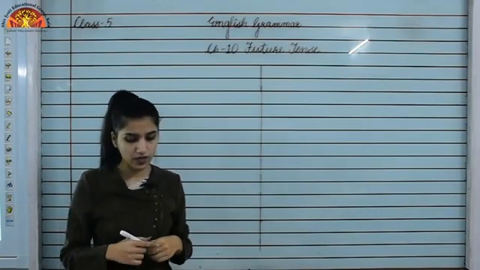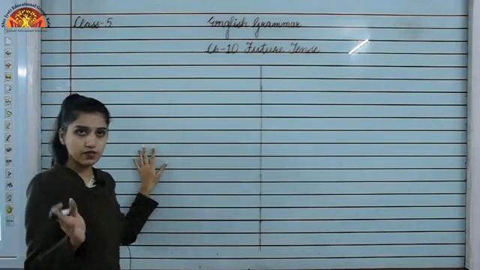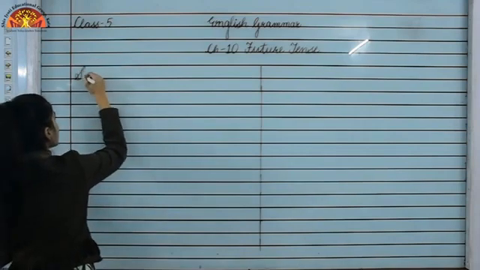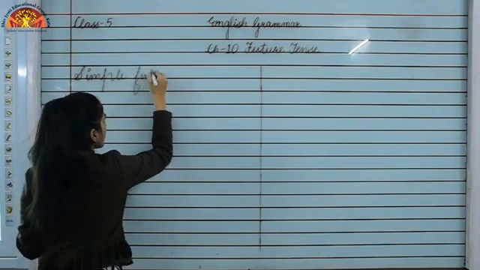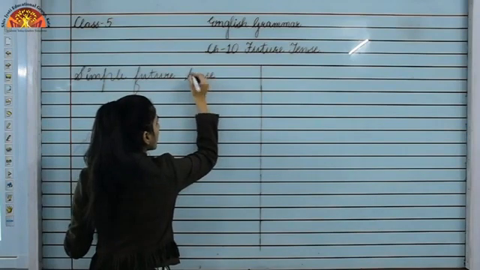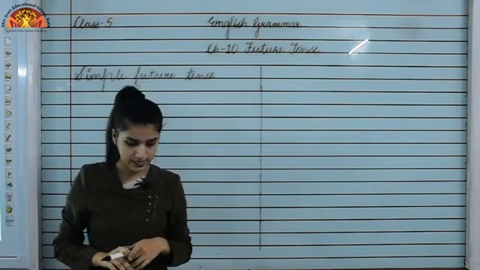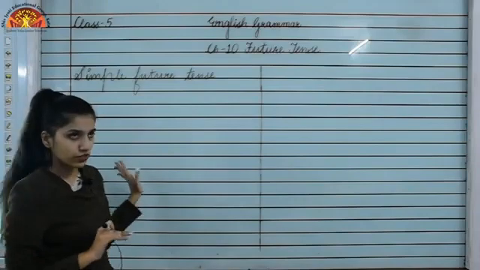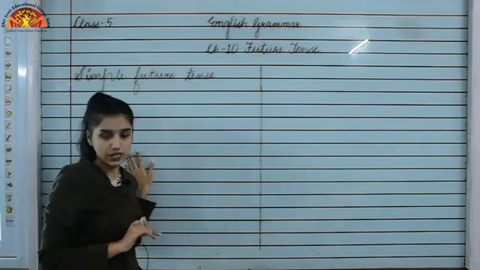Now, अब हम यहाँ पर पढ़ेंगे, in this chapter we'll be just studying about the simple future tense only. Okay, so we'll be just seeing what simple future tense is. Okay, so simple future tense shows the action that will take place in the future. Okay, जो action future में होंगे इसलिए use किया जाता है.